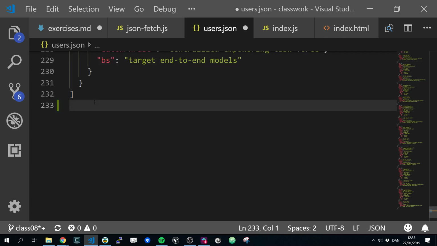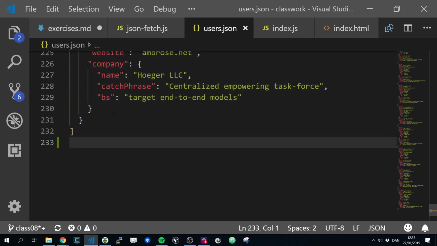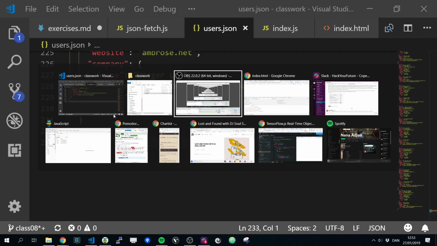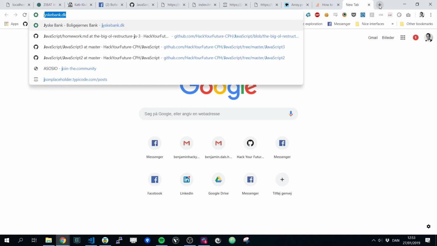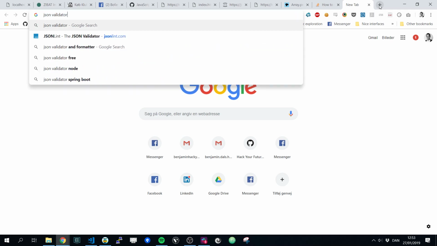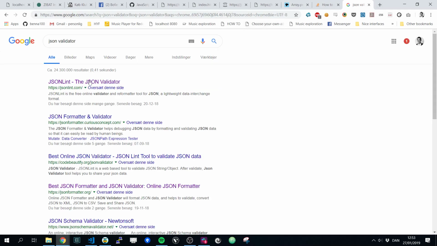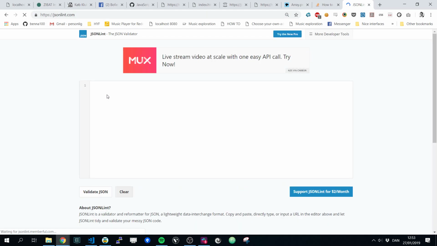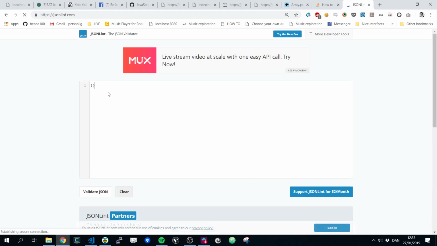But do strings and numbers have to be double quoted as well? No, I don't think so, but let's just check it. There are lots of sites where you can search for a JSON validator, and you're definitely going to use that today. So here we can write some JSON.